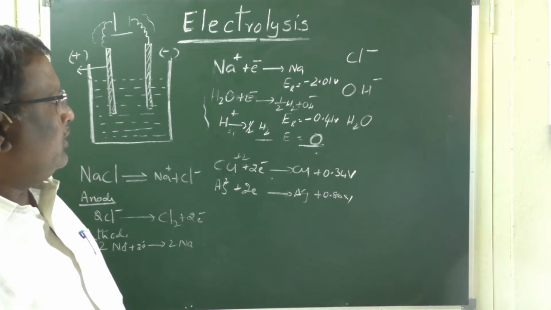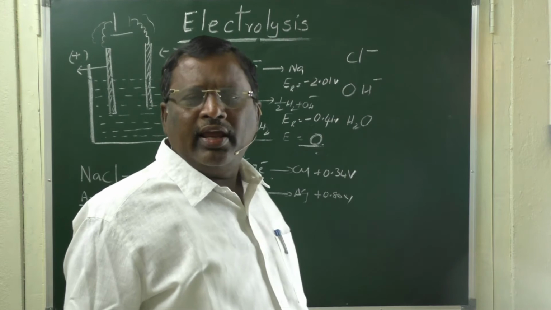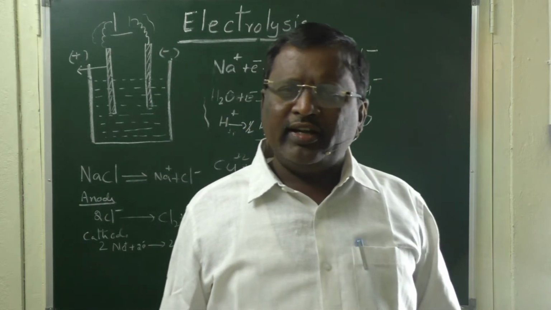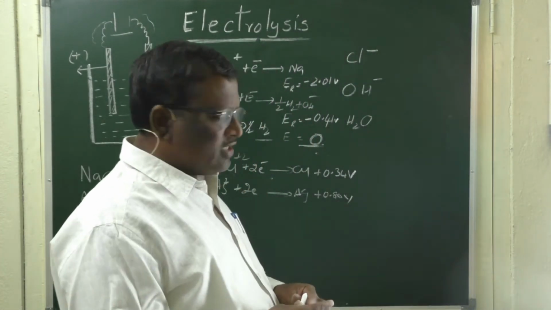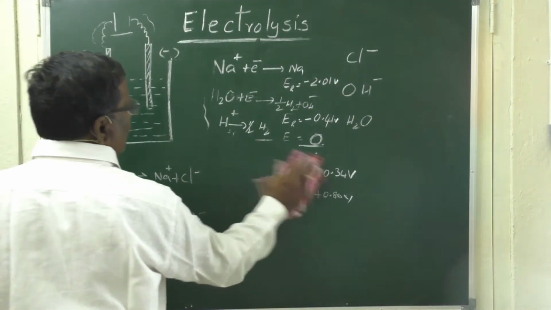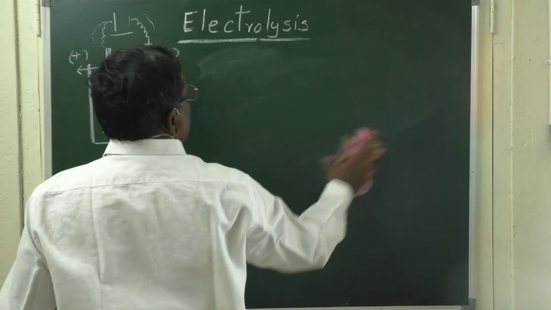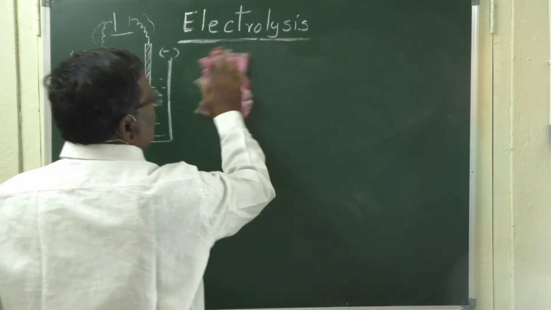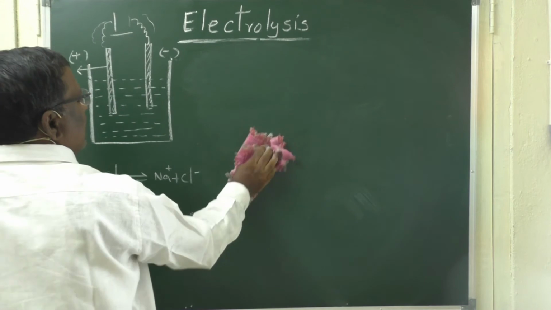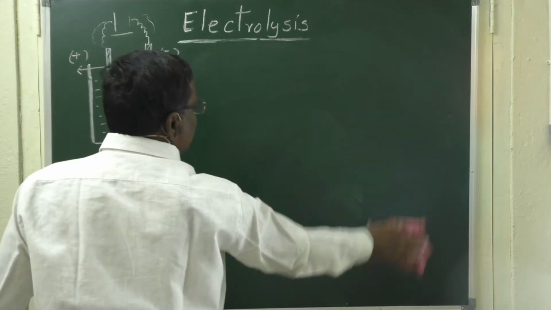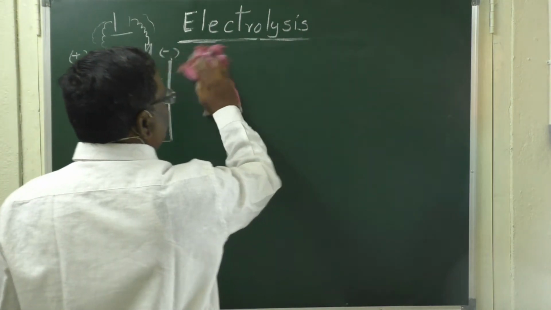Now come to the anode reactions. At anode, an oxidation reaction will take place. You have to remember that the ion with the highest oxidation potential will liberate first. That means the reaction with the least reduction potential will oxidize.